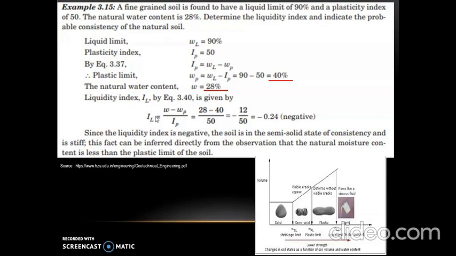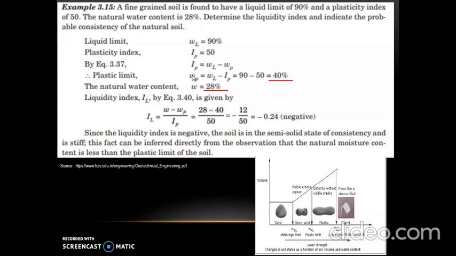To find liquidity index, the formula available is IL equal to natural water content minus plastic limit divided by plasticity index. Here natural water content is given as 28 minus WP, that is plastic limit, is not given, but we can find plastic limit using the equation IP equal to WL minus WP, as we know the value of IP and liquid limit.